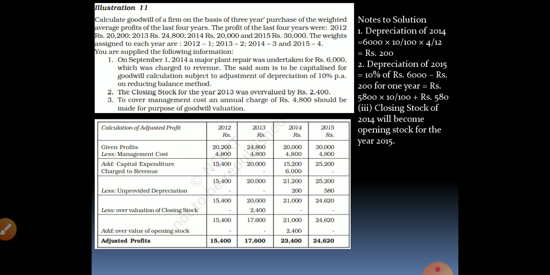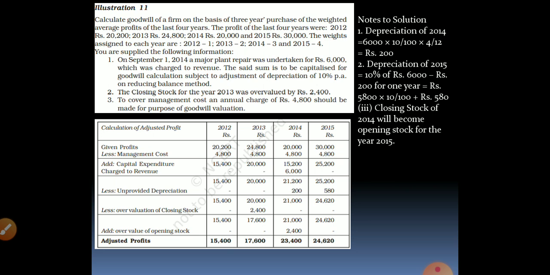The said sum is to be capitalized for goodwill calculation subject to adjustment of depreciation of 10% per annum on the reducing balance method. What does this mean? First point, rupees 6,000 was made as a revenue expenditure. This is supposed to be capitalized expenditure. Once you have capitalized it, it adds to the value of the asset.